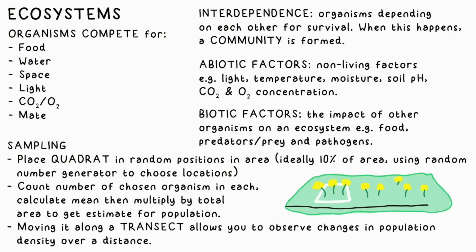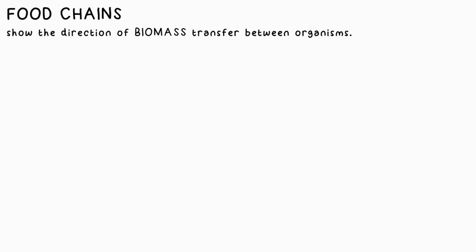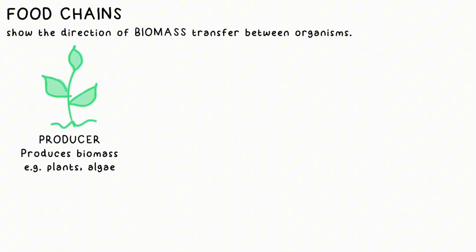Using a quadrat with a transect allows us to observe how population distribution changes over a distance. The food chain shows the direction that biomass, and therefore energy, flows in an ecosystem from one organism to another. Producers are any organism that uses sunlight to produce biomass. That's usually plants or algae.